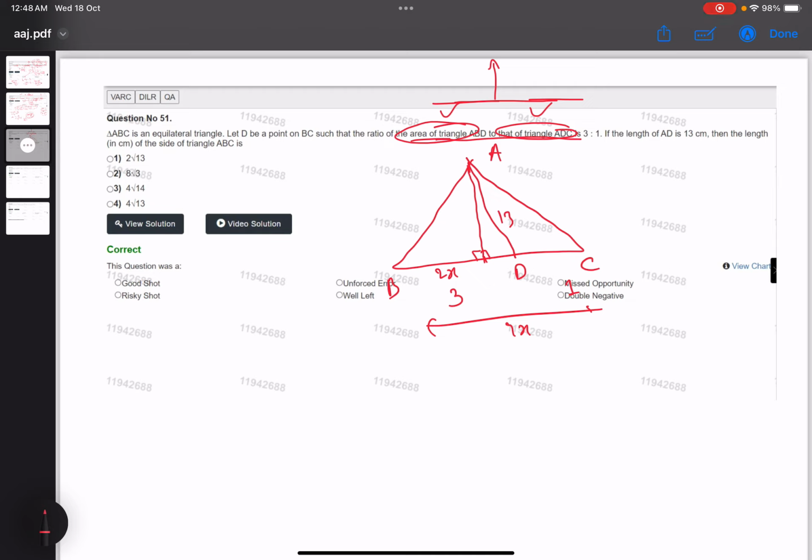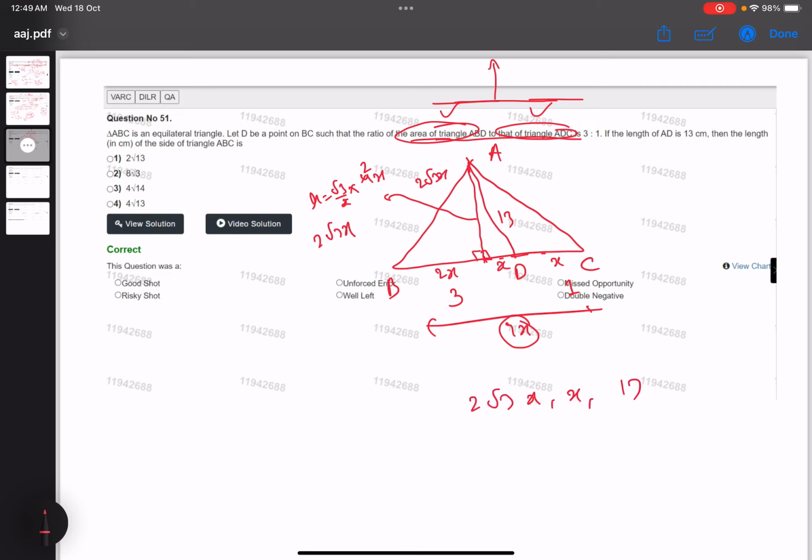And one more thing, we know that height of an equilateral triangle is √3/2 times the side of the equilateral triangle. So the side of the equilateral triangle is 4x, so this will be 4x, half of it is 2, so 2√3x. So height we got 2√3x. Now see, 2√3x we got, base we got, hypotenuse is 13. Bingo. You have to solve.